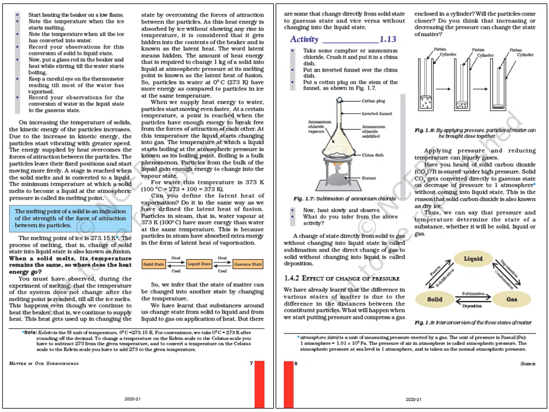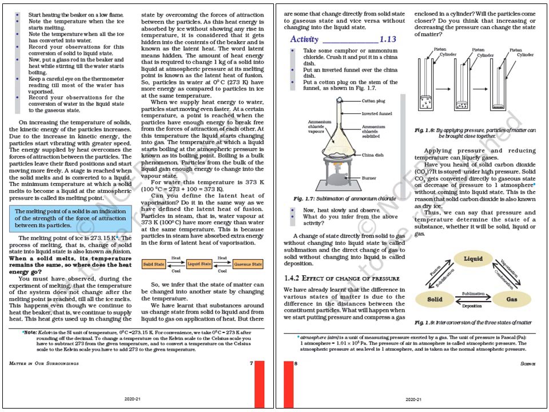Thus, we can say that pressure and temperature determine the state of a substance, whether it will be solid, liquid or gas. In figure 1.9, interconversion of the three states of matter is given. If the solid substance changes into liquid, it is called fusion.